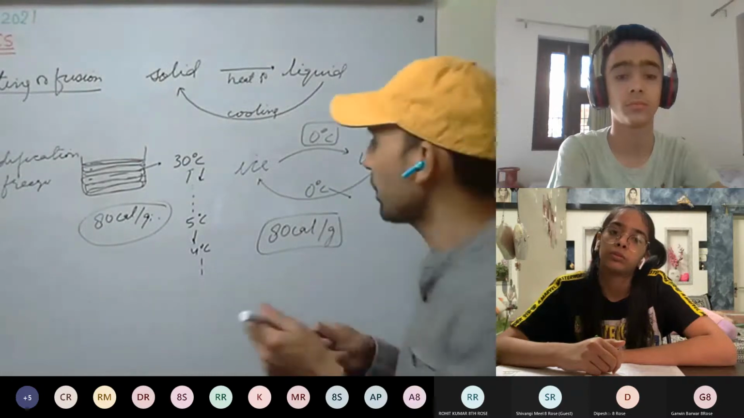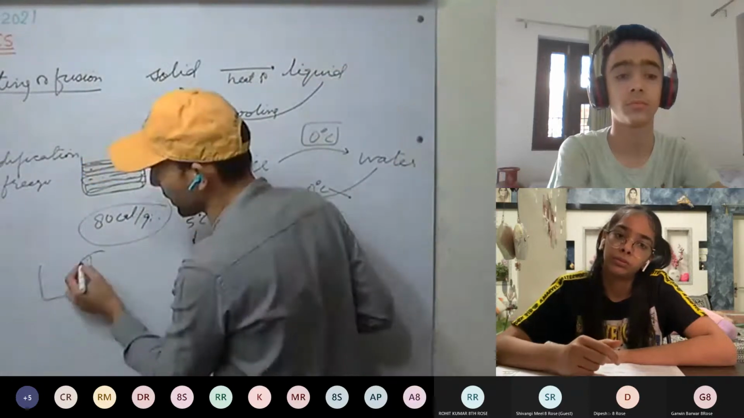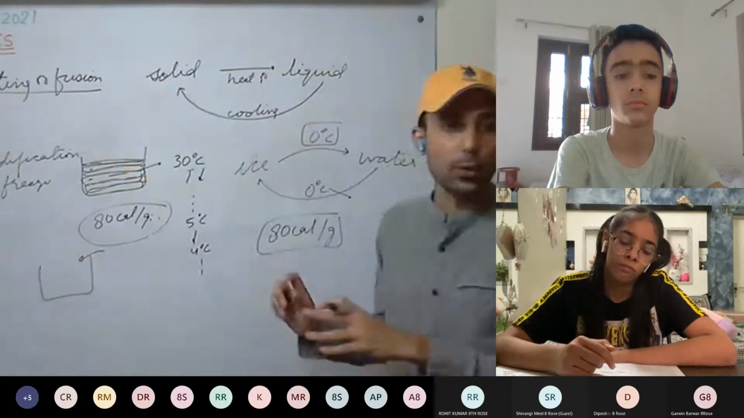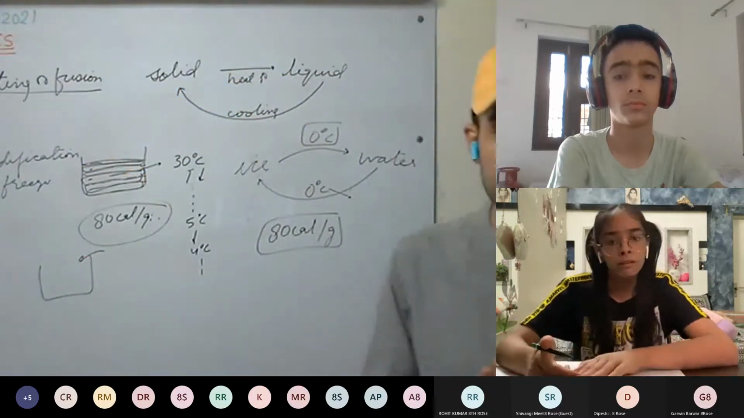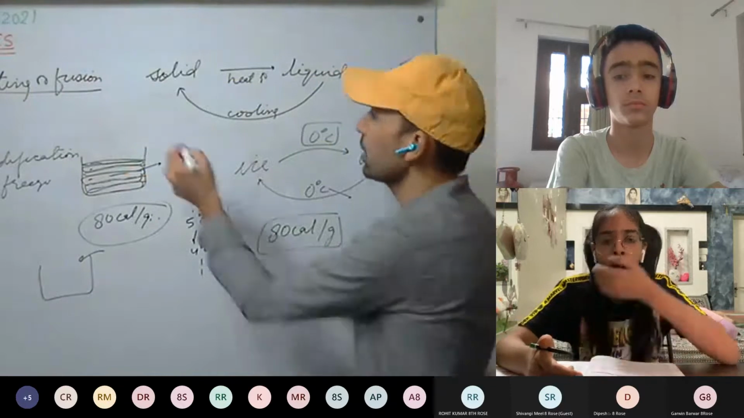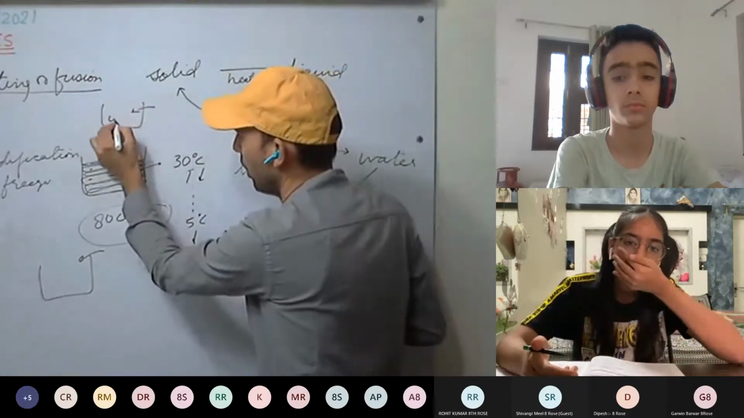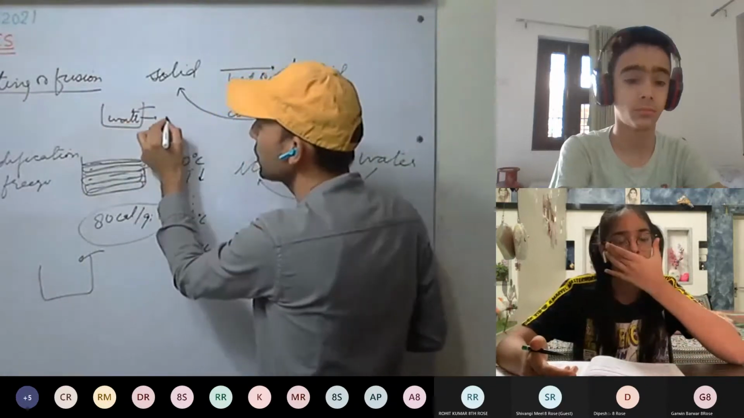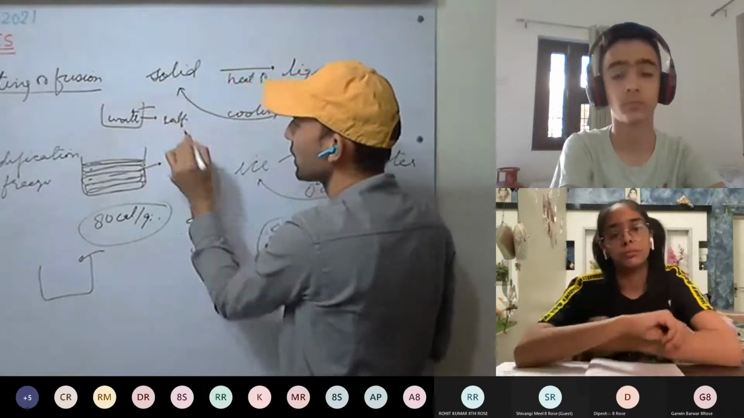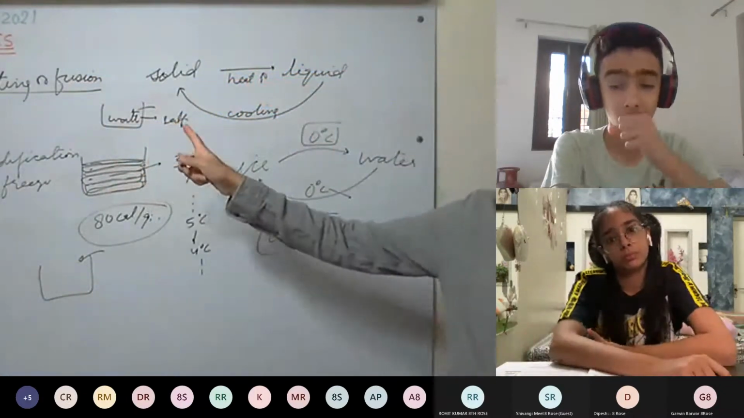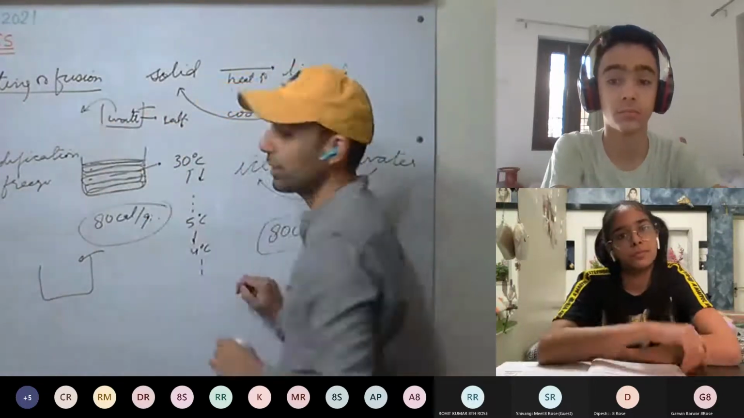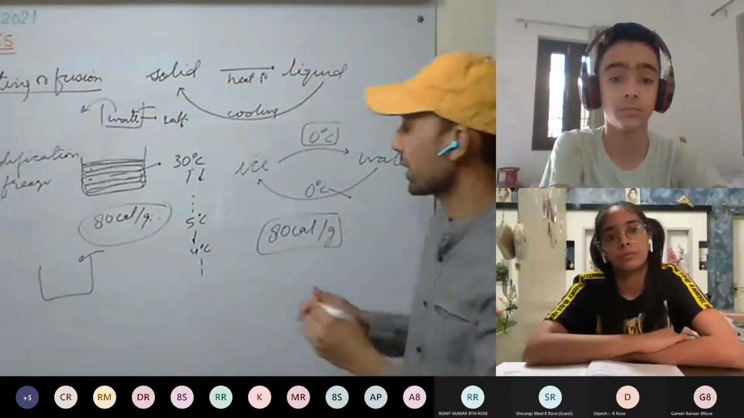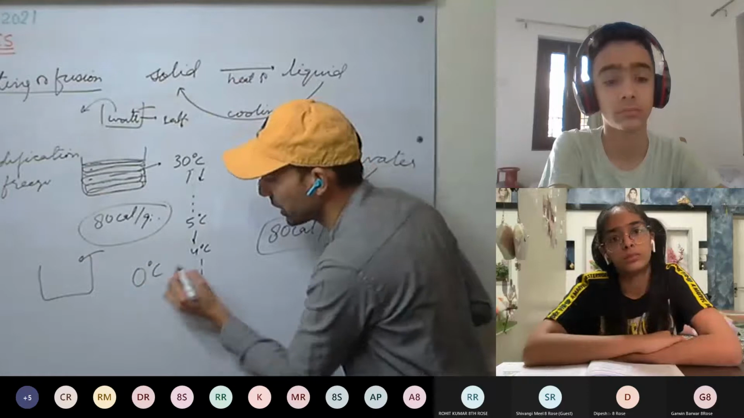If we add some impurities to any substance, the melting point and freezing point change. For example, water. If we add salt, its melting point will change, its freezing point will change. For example, pure water freezes at 0 degrees Celsius.